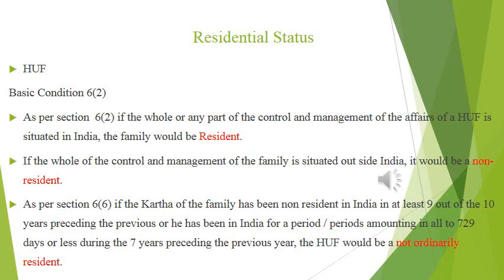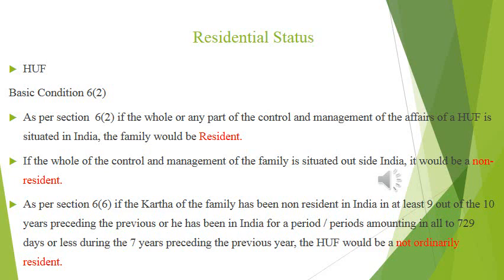The next is residential status of HUF. As in the case of an individual, HUF also has three capacities, that is resident, non-resident, and not ordinarily resident. It's very simple. Basic condition is there, additional condition is there. Based on the basic condition, as per section 6 subsection 2, if the whole or any part of the control and management of the affairs of the Hindu undivided family is situated in India, the family would be resident.